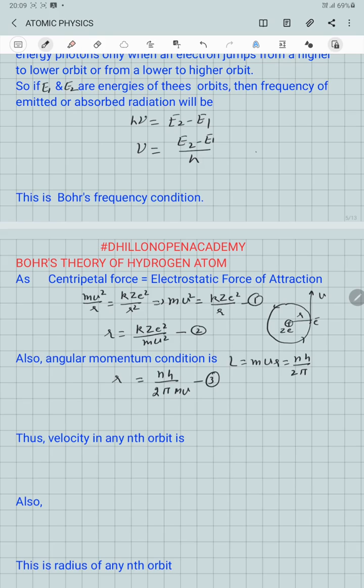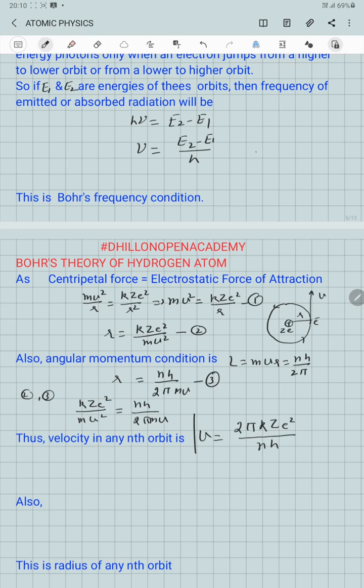Using equations 2 and 3, we have k into Ze square over mv square equal to nh over 2 pi mv, or if we solve this equation for the velocity, v will be equal to 2 pi k Z e square over n into h.